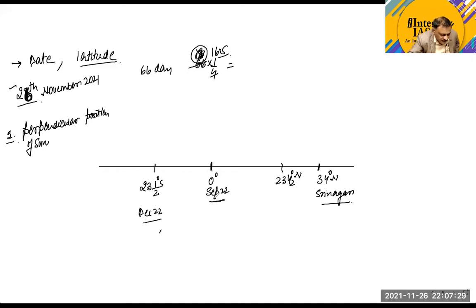It means the sun has traveled by 16.5 degree from September 22nd. So the position of the sun would be 16.5 degree south latitude, the perpendicular position of the sun. Today the sun is perpendicular at which latitude? 16.5 degree south. Remember this one, south. Now you are expected to calculate what the angle will be here. It's quite obvious the sun is very oblique on Srinagar.